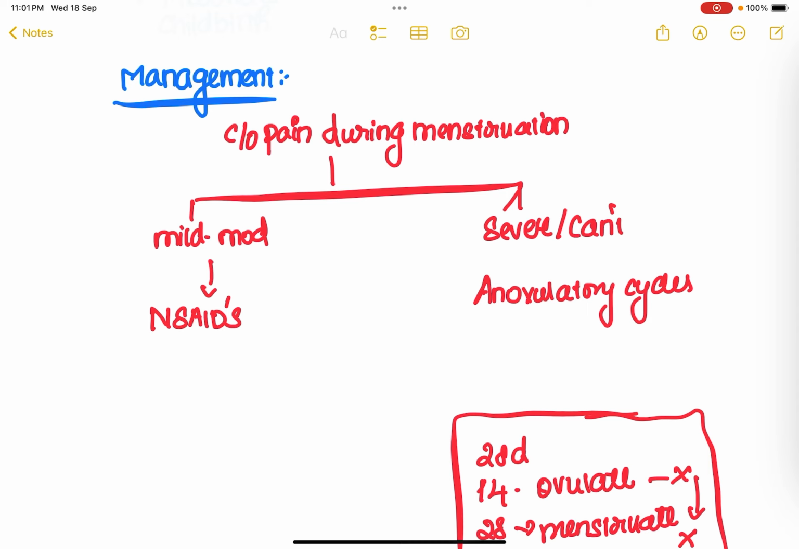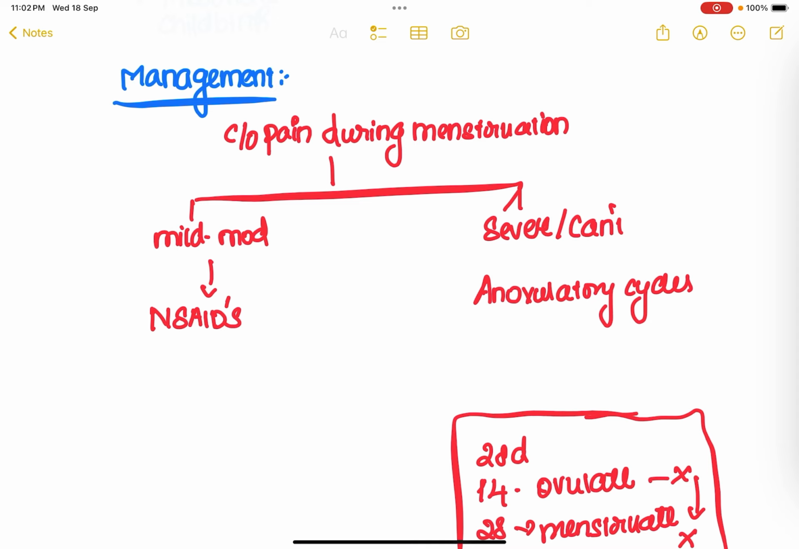If the pain is going to be mild to moderate in intensity, I have to give her some painkillers such as non-steroidal anti-inflammatory drugs. Just in case the pain is very severe and the patient can't even bear it, you have to make her cycles anovulatory.